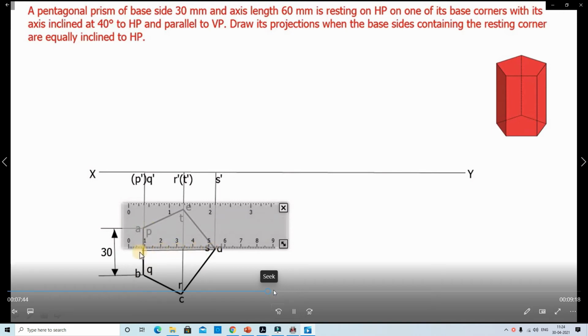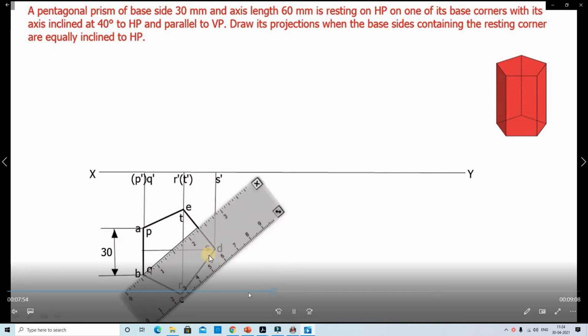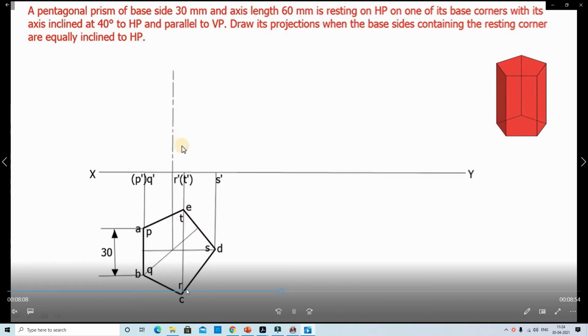Now we need to identify the pentagon midpoint. After that, from this corner to the midpoint of this side, and this side's midpoint to this corner, wherever they intersect, that point is the axis point. Now we extend it to the reference line, up to the reference line. Then the axis distance is 60 mm.